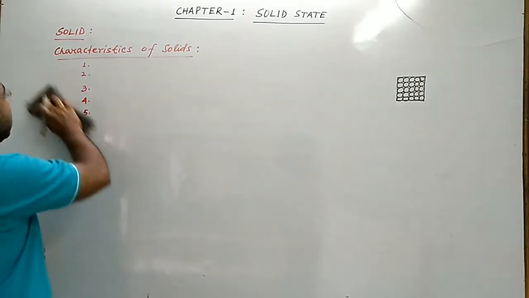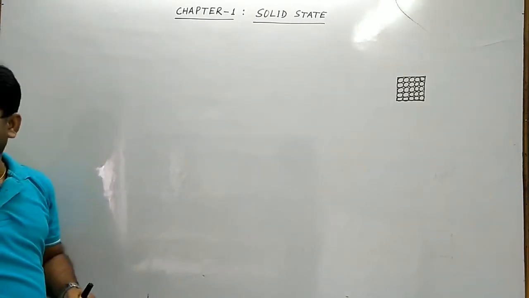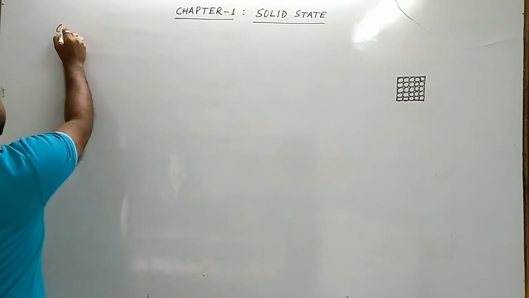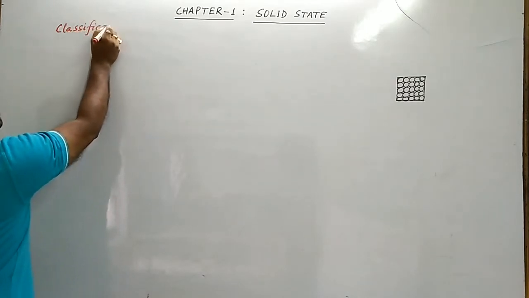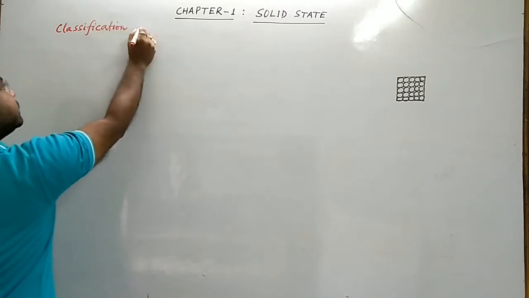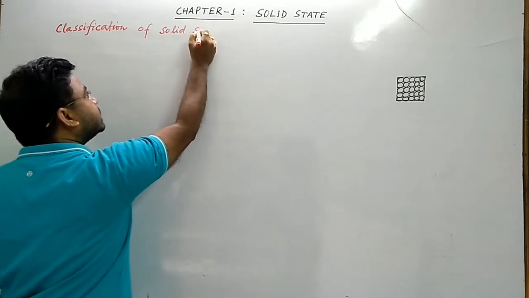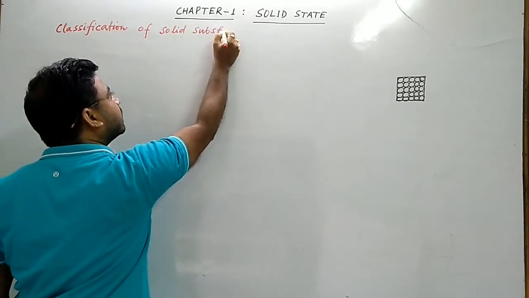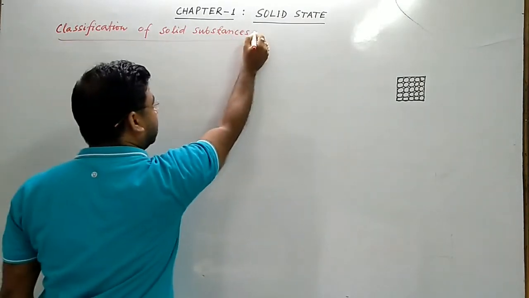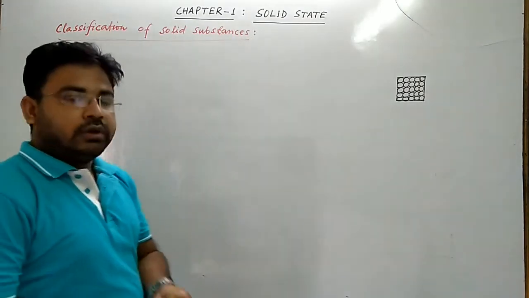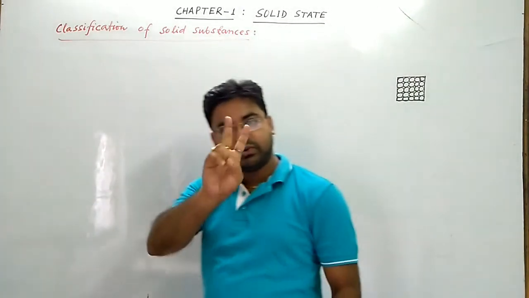Next, what is the classification of solids? Solid substances are classified into two types.